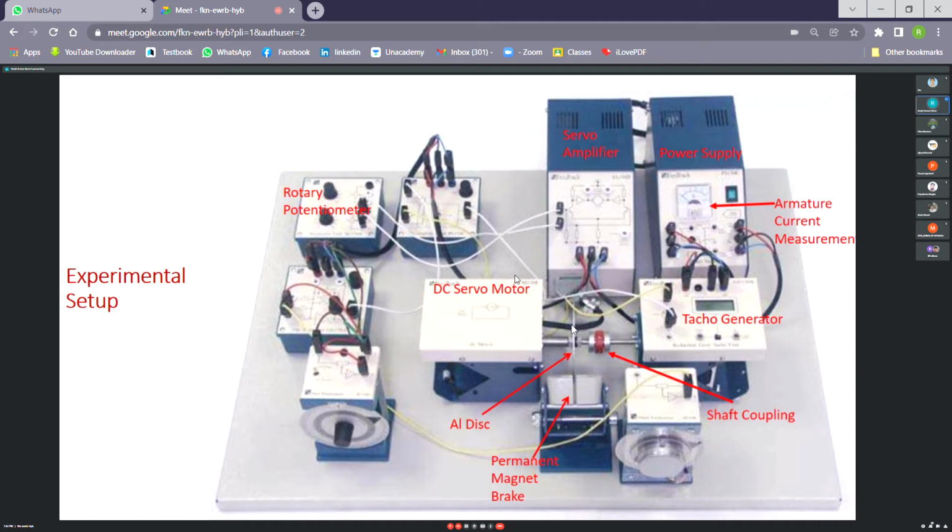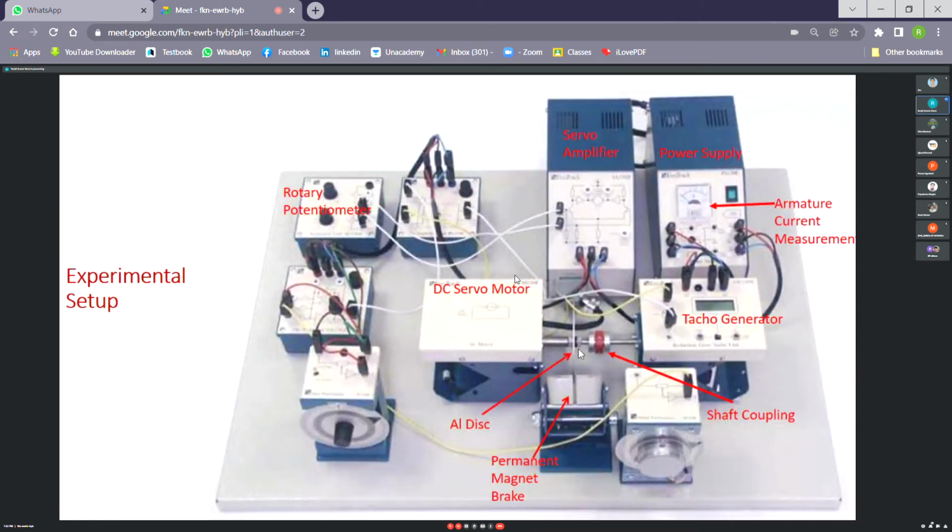Now, the metal disc, the aluminum disc, is allowed to freely rotate inside the magnetic field of very powerful permanent magnets. There are two permanent magnets of U shape. I will show you in the video how they look. So what happens? When the metal disc is fully placed inside this air gap, a good amount of flux will cut this metal disc. As a result, what will happen? Eddy current